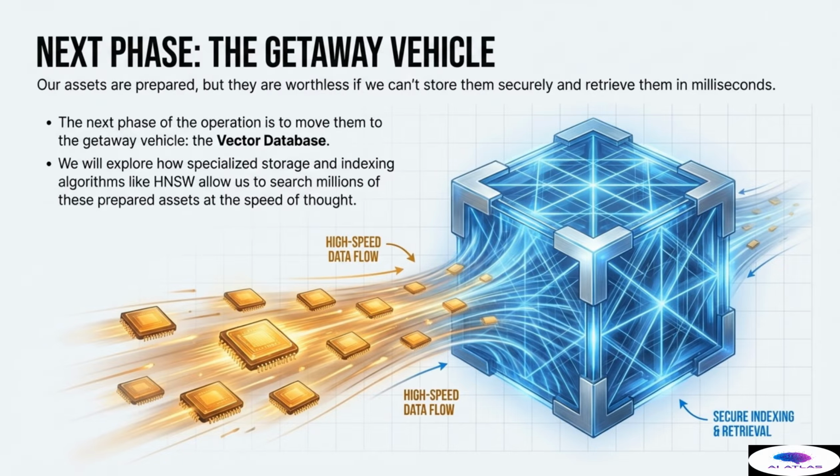Our assets are now perfectly prepared, structured, and vectorized. However, they are still operationally worthless if we cannot store them securely and retrieve them instantly, in milliseconds, when the AI demands them. This brings us to the next, crucial phase of the operation, the getaway vehicle. The getaway vehicle for our high-value data is the vector database. This specialized database is fundamentally engineered not for storing traditional relational tables, but specifically for storing and indexing the dense, high-dimensional mathematical vectors we just created. It is the core engine that transforms our preparation work into real-time, functional query capabilities.